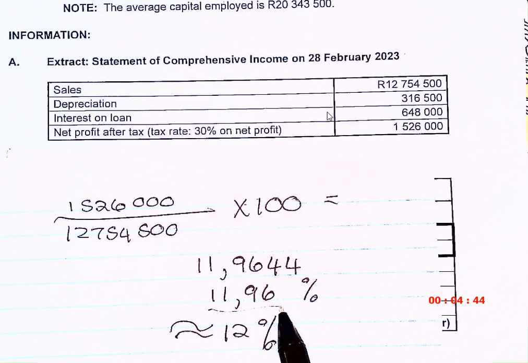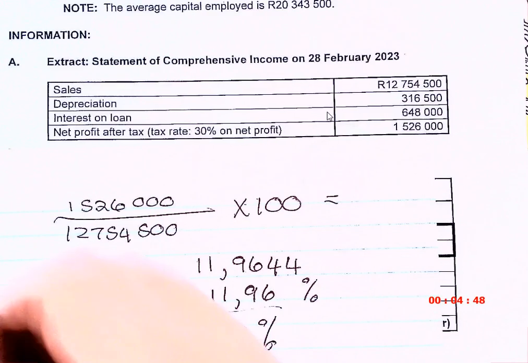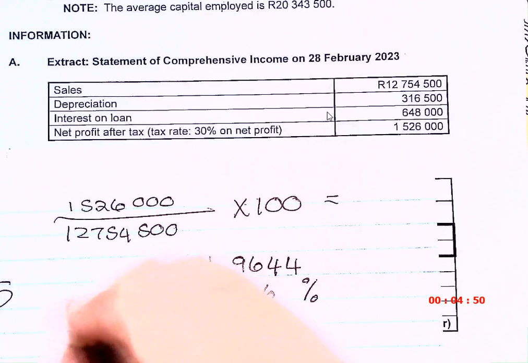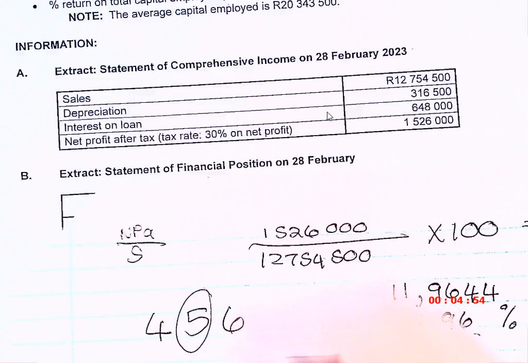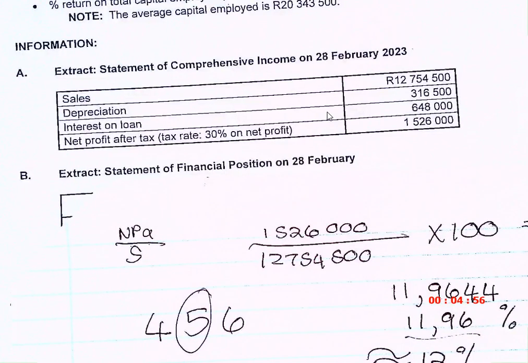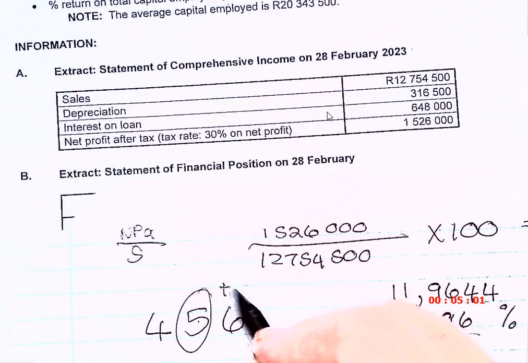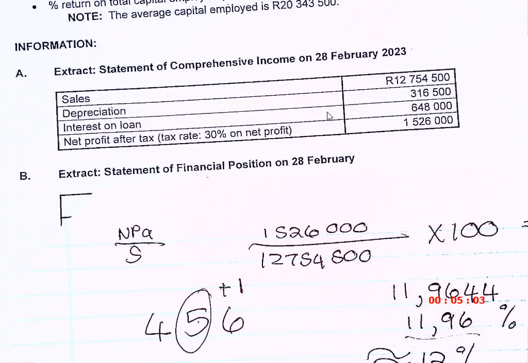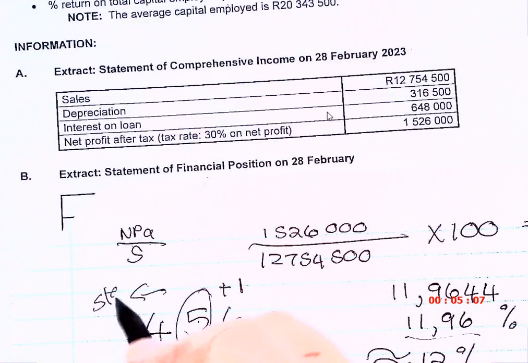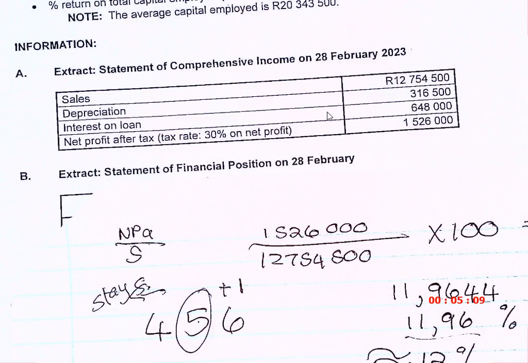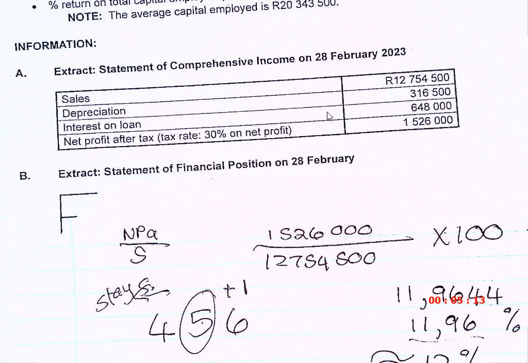Okay. And let's just make sure everybody knows, we work with 5 as the rule. So everything 5 and more, plus 1. Everything less than 5 stays the way it is. Okay, that is the general rule in accounting.